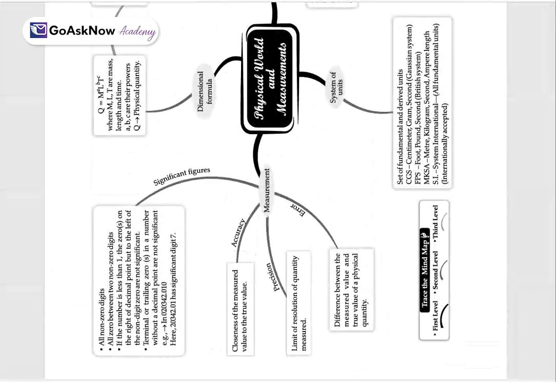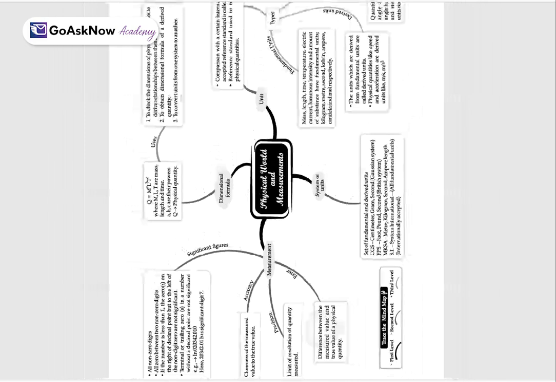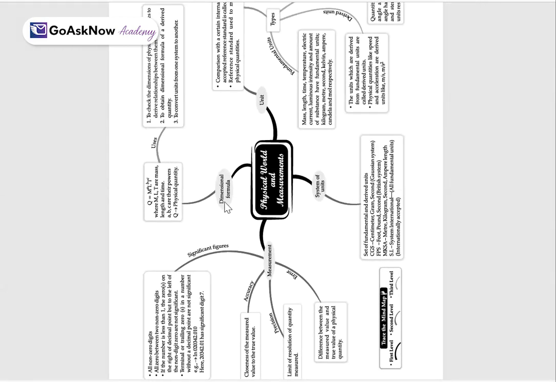Now, when we check this page here, you will see the physical world and measurement, along with dimensional formula, unit, system of unit, and measurement. It also briefly explains all the things, like what actually measurement and the dimensional formula are, what a unit is, and the systems of units like CGS, FPS, MKS, MKSA, SI.